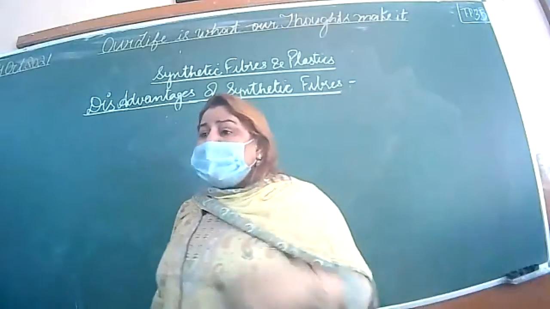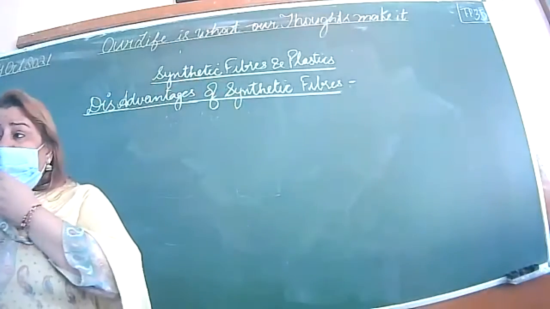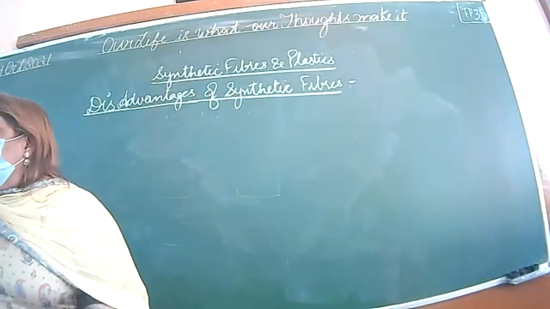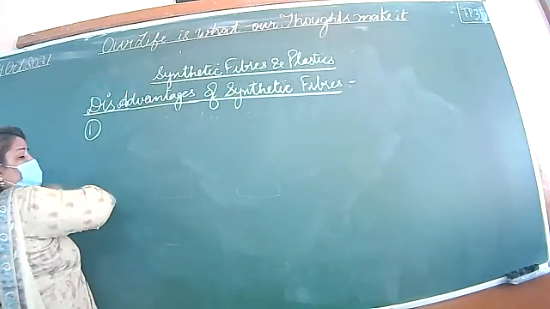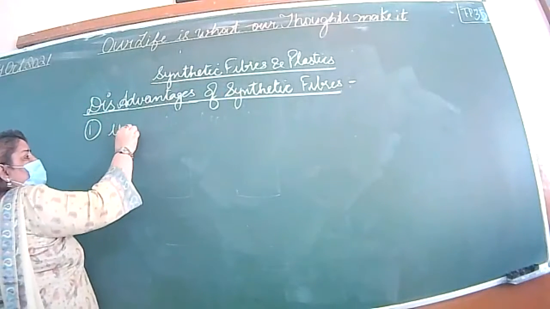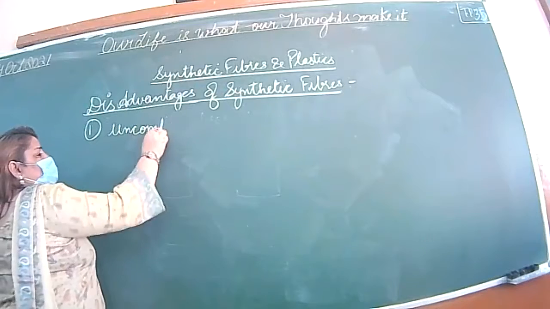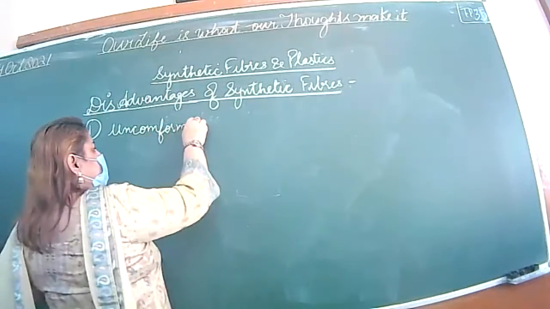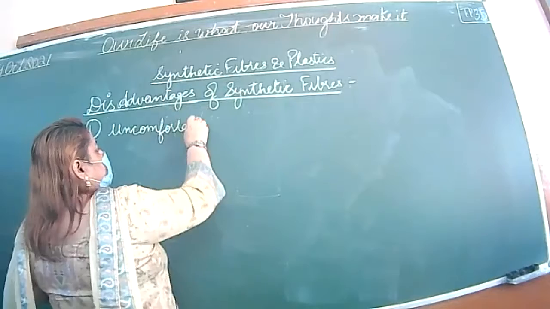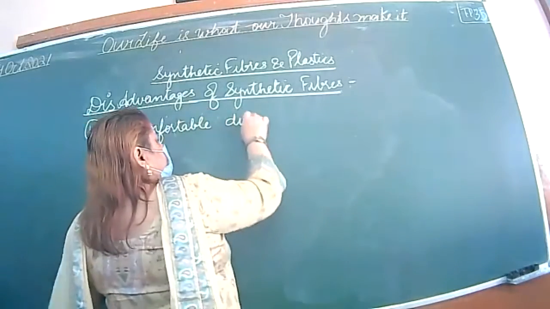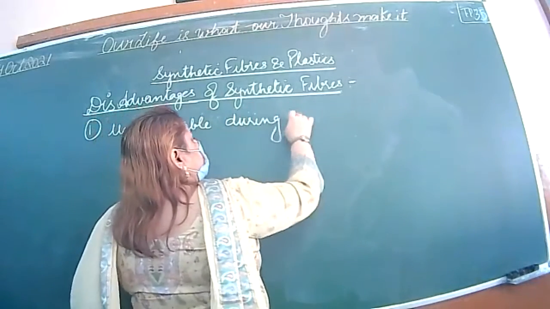Do not absorb sweat. That means these are uncomfortable in summer. First point we will write down, as she said: do not absorb water, so uncomfortable during summer.